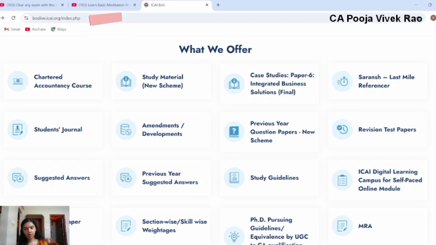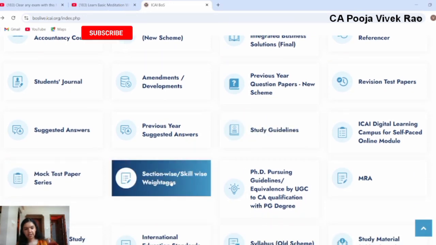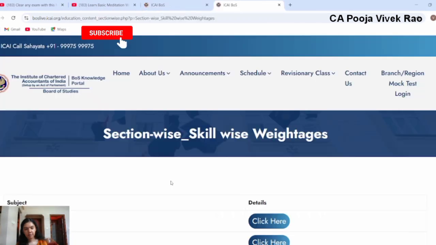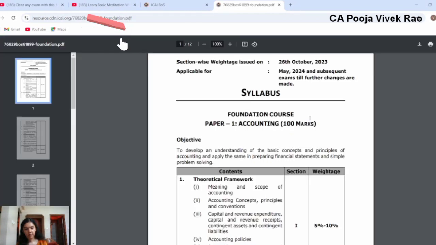So here we have the BOS Knowledge portal. If you scroll down here you can see section-wise and skill-wise weightages. Here you can see the section-wise weightage for foundation. You can go through this section-wise weightage before starting your revision.